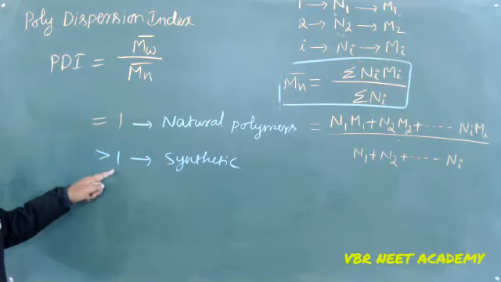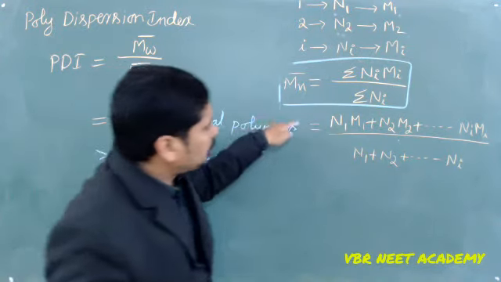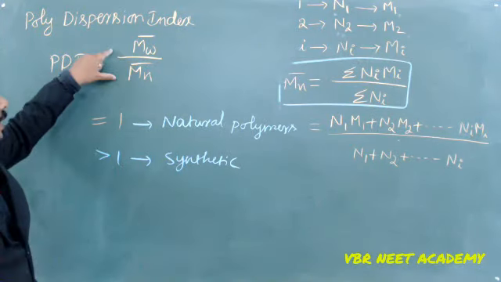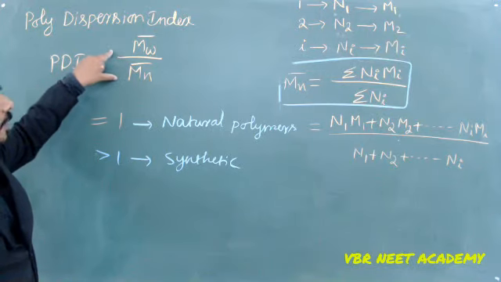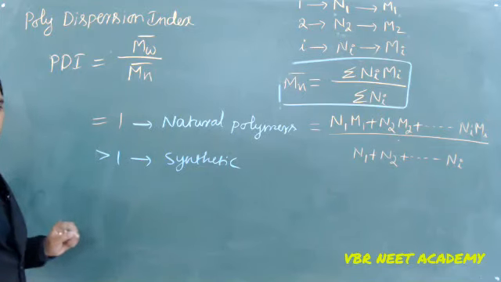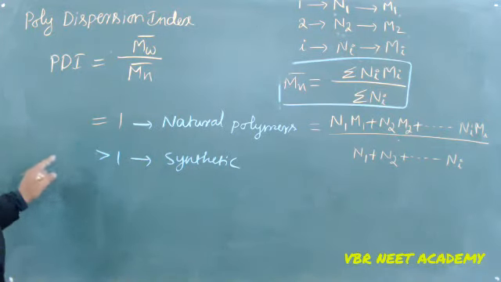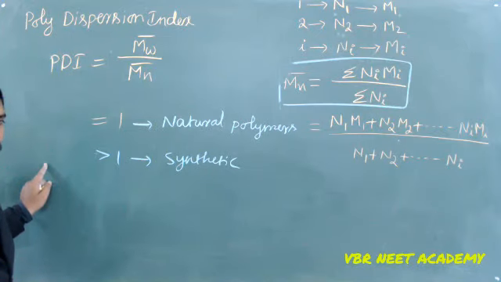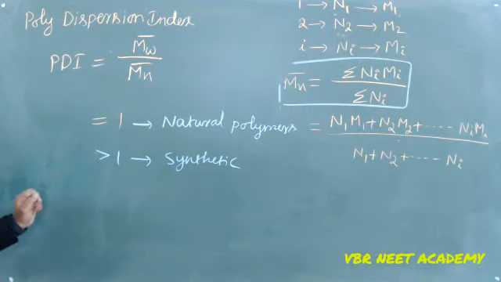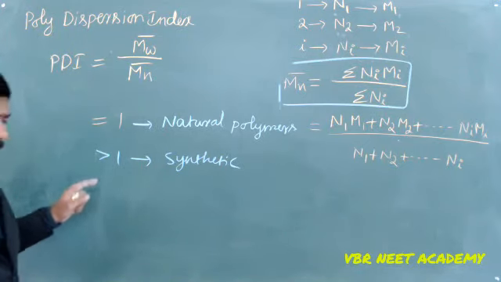How will you know this? If you calculate Mw bar and Mn bar for that particular polymer and take the ratio of those two, if it is equal to 1, that is natural. If it is greater than 1, that is synthetic. This is how the polydispersion index of a given polymer explains whether it consists of more diversity or less diversity. Understand? So this is about your polymers and their nature.